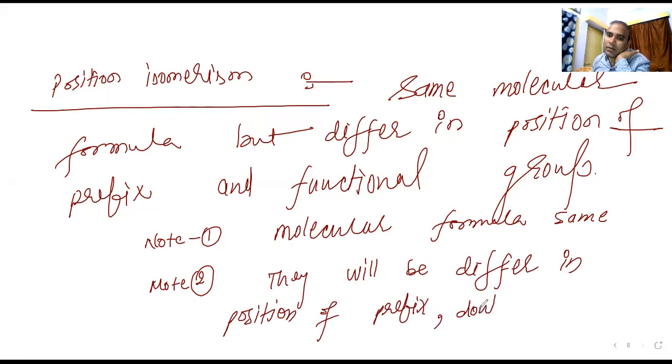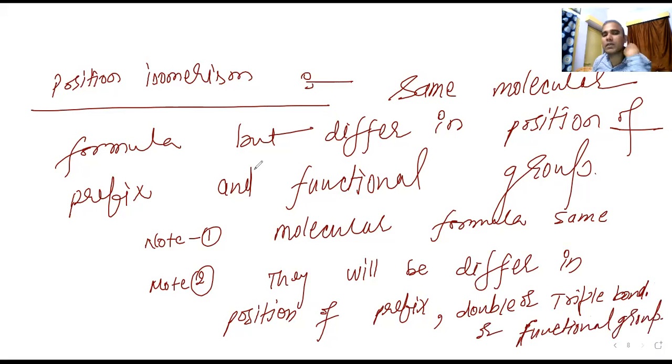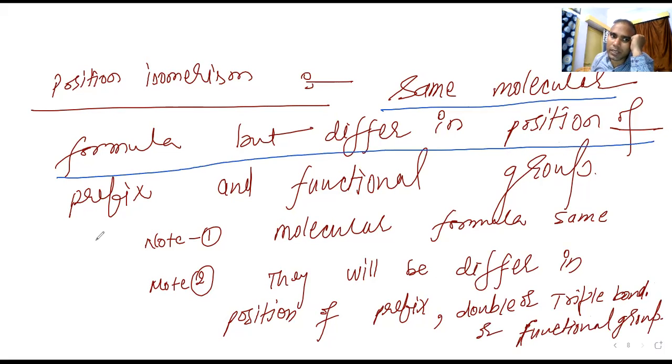The position of a double or triple bond can also differ. The position of the functional group can also differ. Are you able to understand this? They have the same molecular formula but differ in position of prefix and functional group.